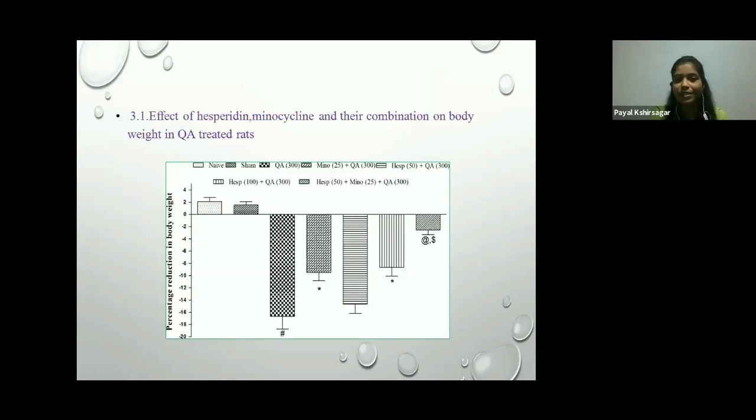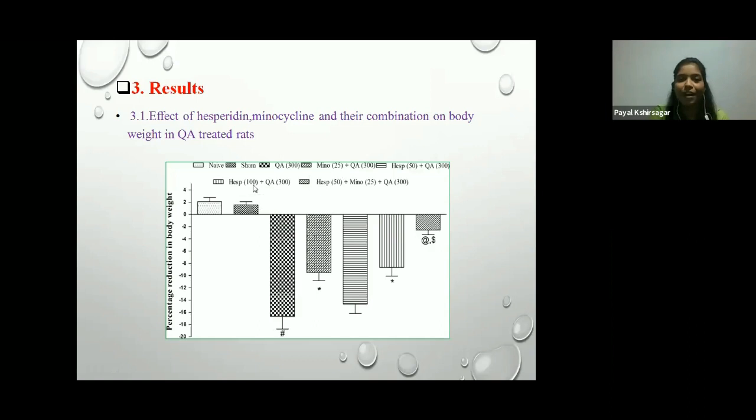Then moving towards the results, the effect of hesperidin, minocycline, and their combination on body weight in quinolinic acid treated rats. Here you can see in the graph there is a naive group, sham group, and quinolinic acid treated group. After a single intrastriatal administration of quinolinic acid, there is a decrease in body weight. We are checking for body weight, that's why it is percentage reduction in body weight. After administration of quinolinic acid, there is a reduction in body weight as compared to the naive group.